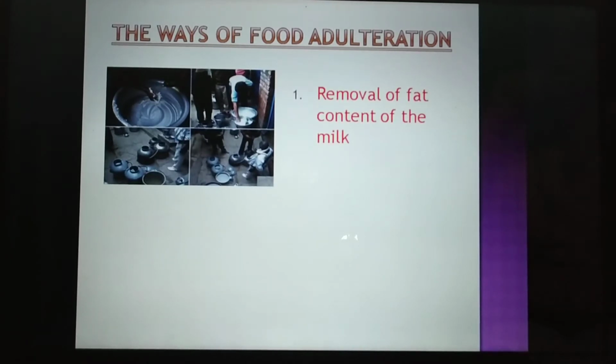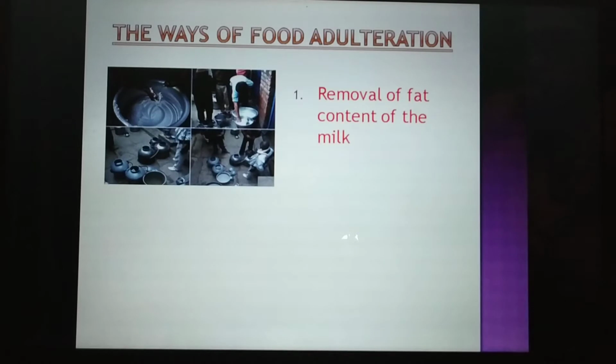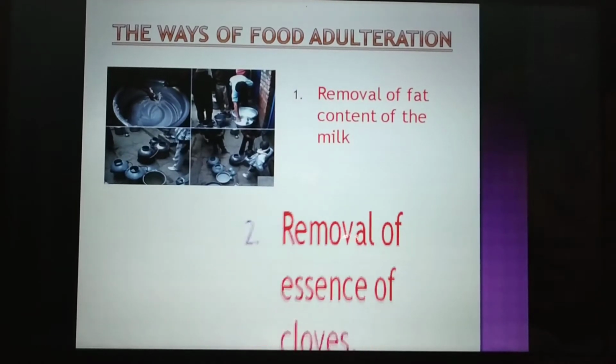So that is also a kind of food adulteration. It is not necessary that in food adulteration we add something from outside. We can also remove something from the product. So when we add something harmful to the product or we take something good out of the product, that is food adulteration.